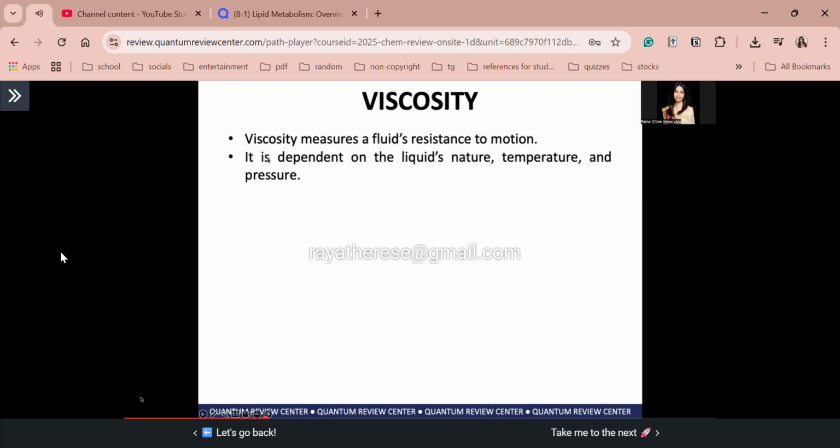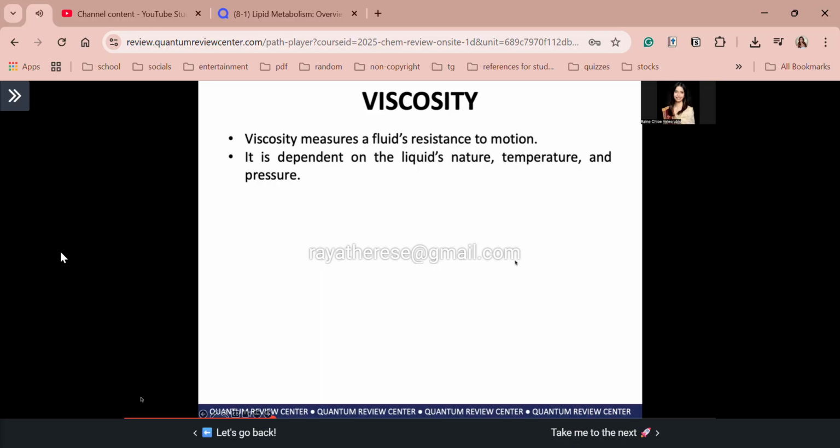So, viscosity measures a fluid's resistance to motion. So, when liquid flows, guys, okay, a part of it, nagmo-move siya with its neighbor liquid molecules. So, yung cohesive forces in the liquid will induce friction. Diba? Imagine you guys, cohesive forces, meaning attractive forces between like molecules. For example, okay, si water, meron siyang cohesive forces with water-like molecules. Diba? So, if the liquid has cohesive forces with the liquid, okay, that induces friction between them. And that friction will reduce the rate of the flow of the liquid. Okay? So viscosity measures that.